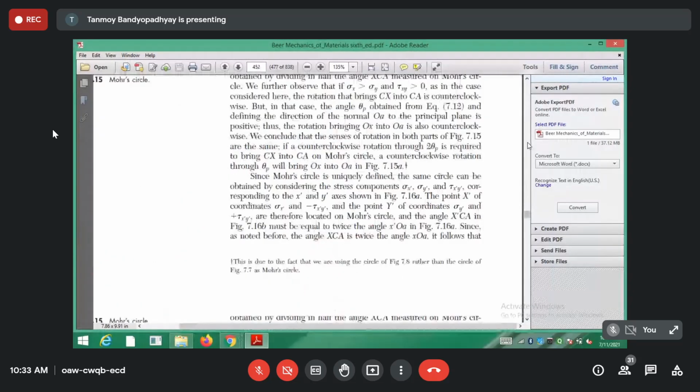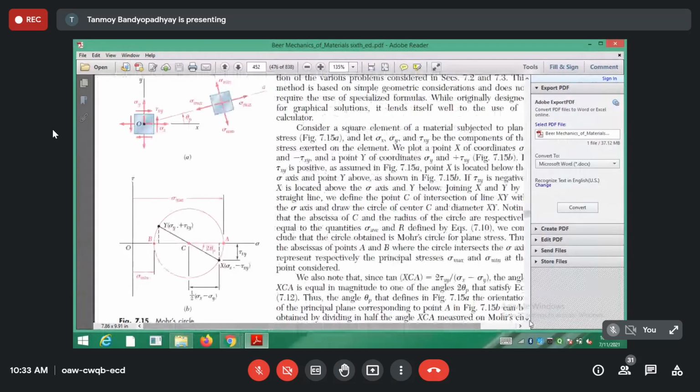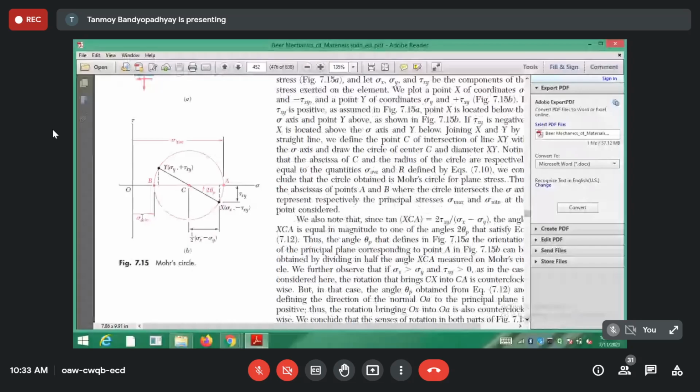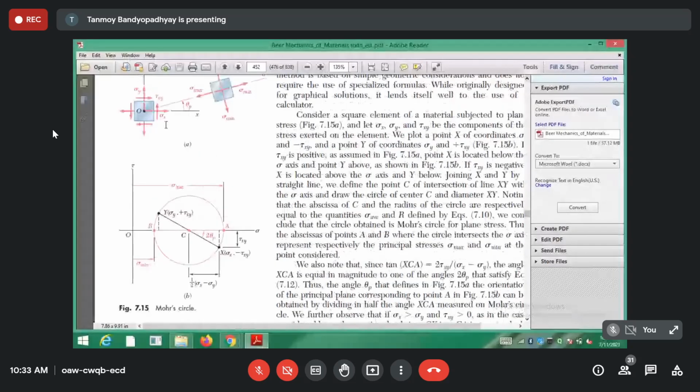Okay, so now you can see in this figure what I have done. This is the Mohr circle. Initially you are having two planes. For the first plane, since sigma x is positive, tau xy is negative, so this point has to be plotted below the sigma n axis. So I plotted one point x, having coordinates sigma x comma minus tau xy. On the other plane, carrying sigma y and positive tau xy, the point is plotted as sigma y comma plus tau xy. Then you join these 2 points x and y, and you get this angle to be 2 theta p.